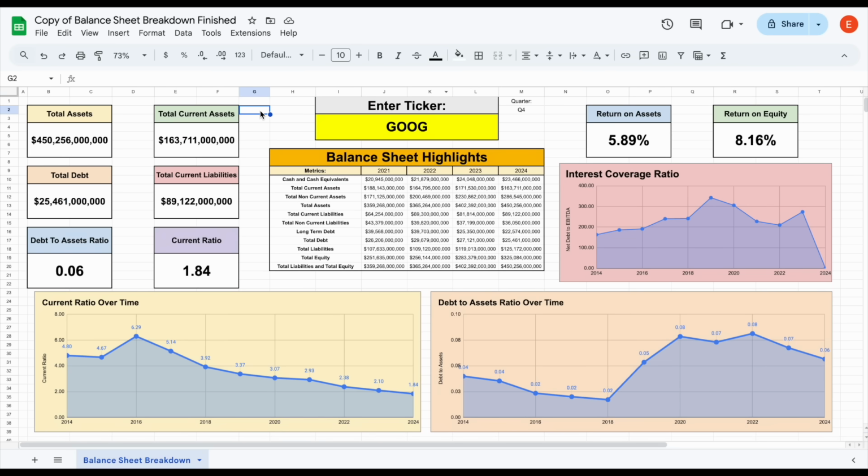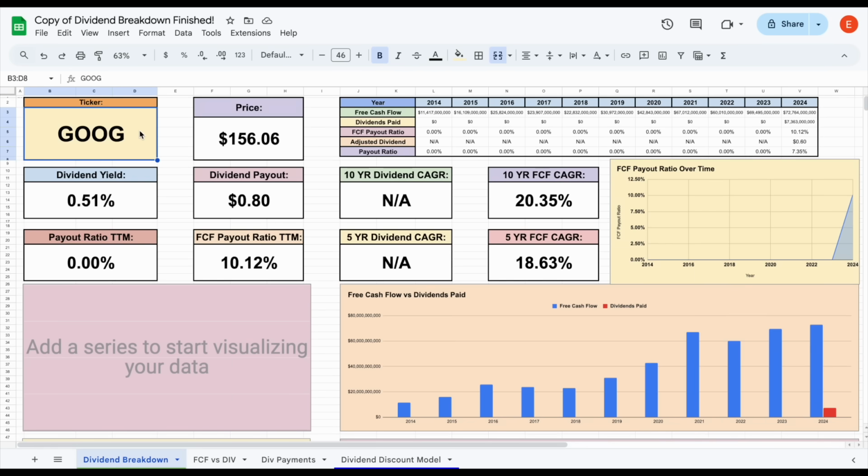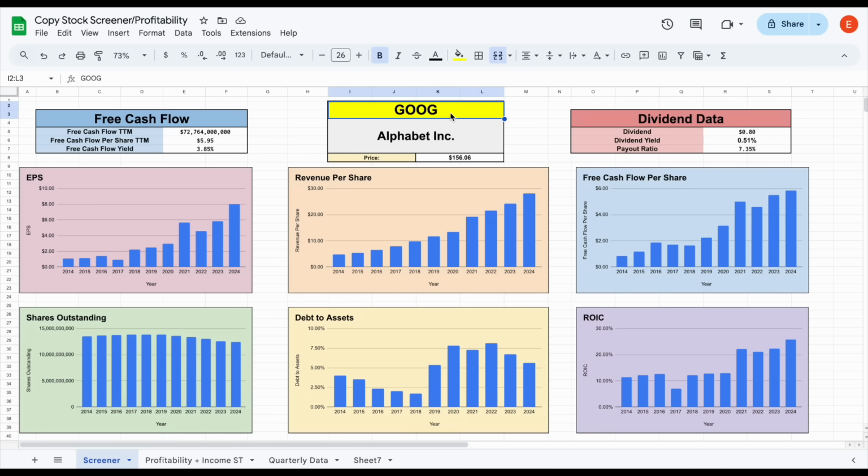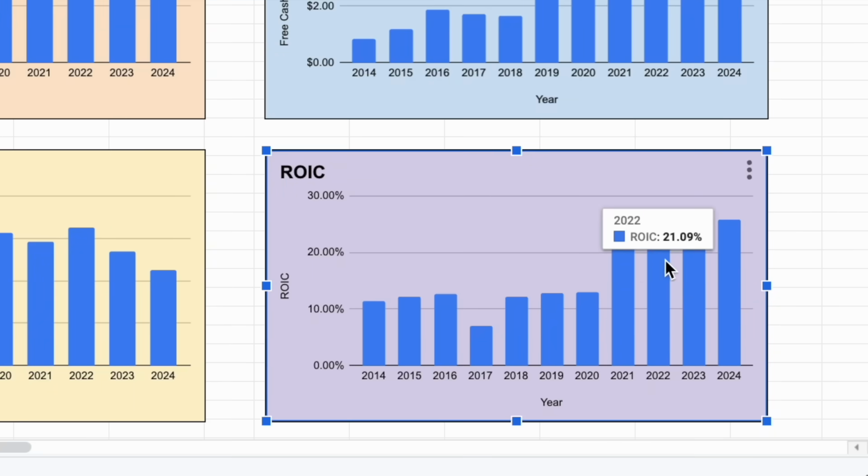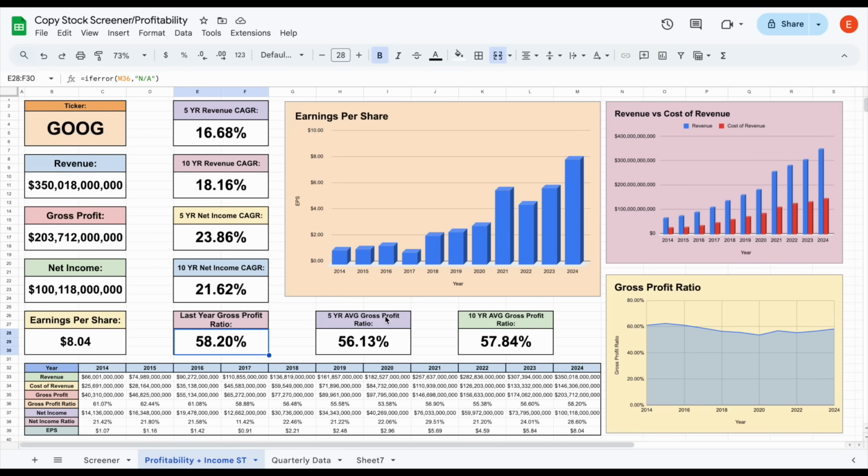Keep in mind, if we look at the balance sheet for Google, they're sitting in a phenomenal position with virtually no debt compared to their total assets. Keep in mind that Google does now pay a dividend as well that's likely to grow at a high rate moving forward in the future. And keep in mind, top lines, bottom lines, and return on invested capital have all looked very good over the past decade. And keep in mind that last year's gross profit ratio was even higher than it has been over the past 10 years on average.